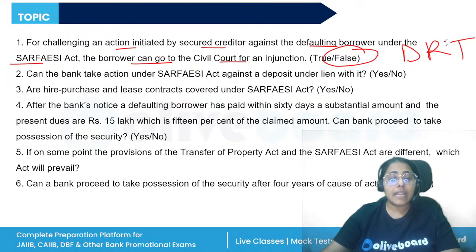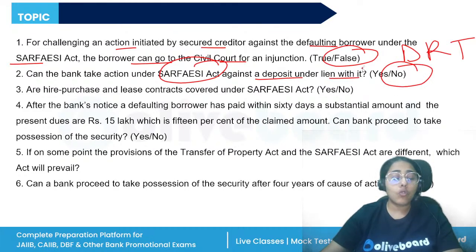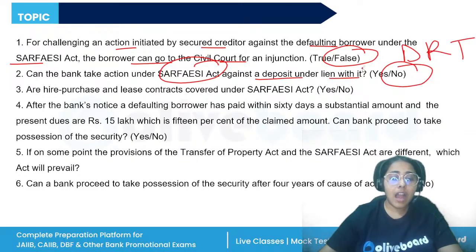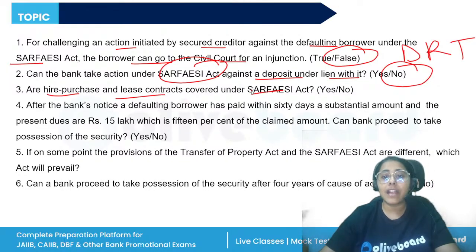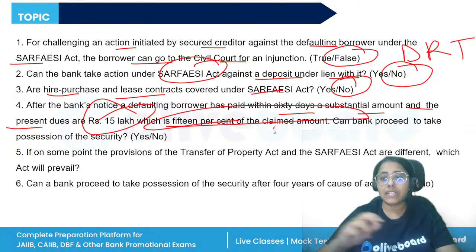All right. Can a bank take action under the SARFAESI Act against deposit under lien with it? Can the bank take action? No. They can take action only on the secured asset. Are hire purchase and lease contracts covered under the SARFAESI Act? Again, no, they are not. After the bank's notice, a defaulting borrower has paid within 60 days a substantial amount and the present dues are rupees 15 lakhs, which is 15% of the claimed amount.